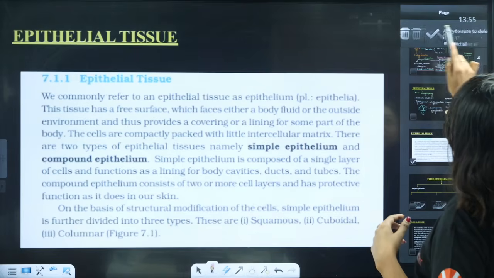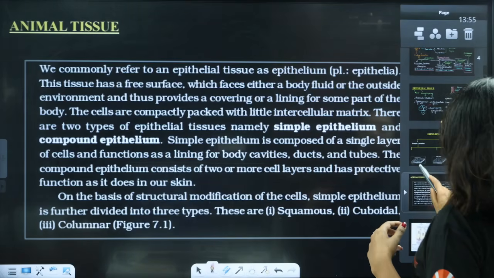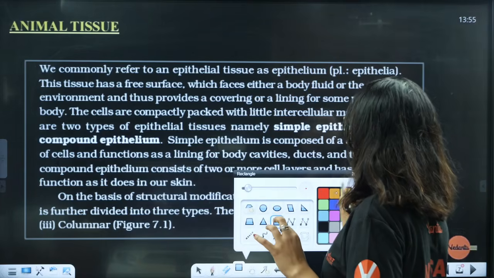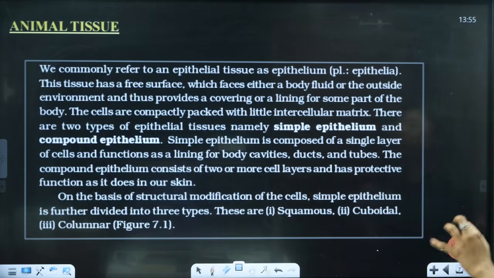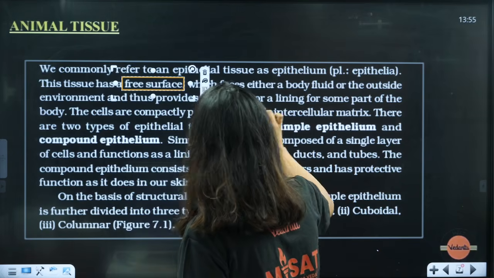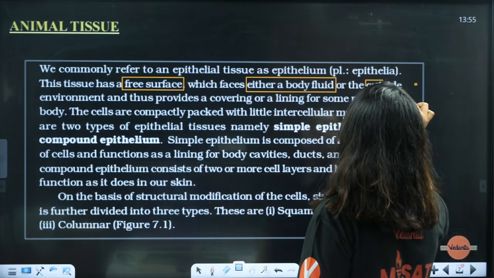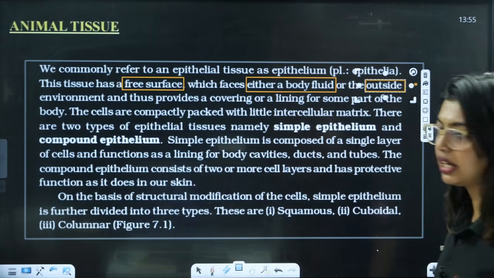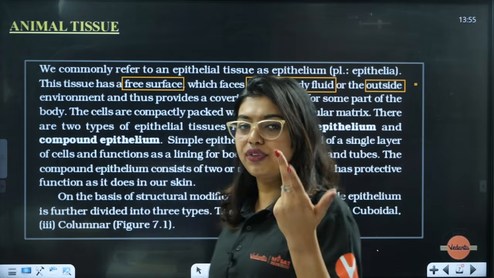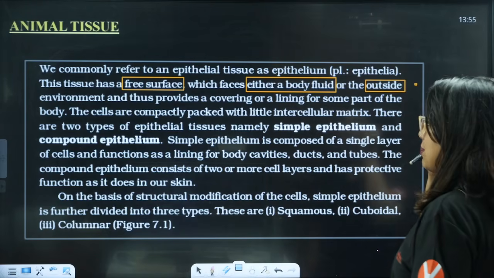We have one more NCERT snip. See here, we commonly refer to an epithelial tissue as an epithelium. This tissue has a free surface, an apical surface, which faces either a body fluid or the outside environment. I told you, if it is lining, it is going to face the body fluids. If it is layering, it is going to face the outside. And thus it provides a covering or a lining for some parts of the body.